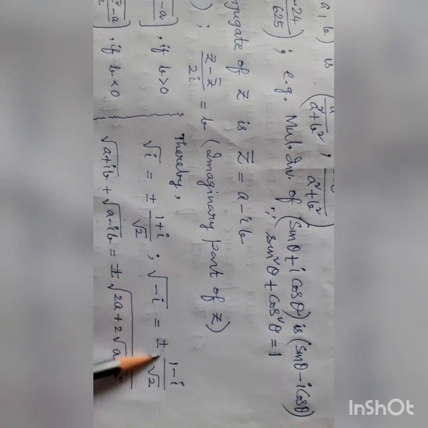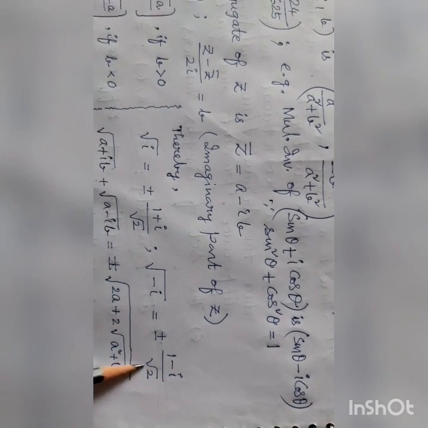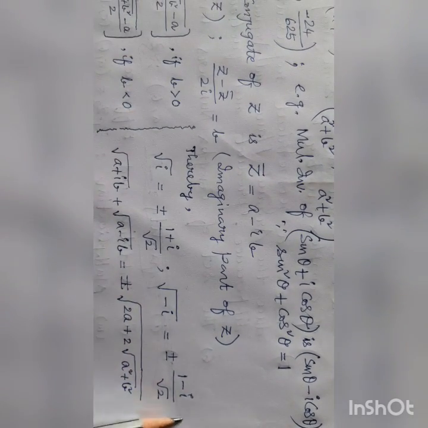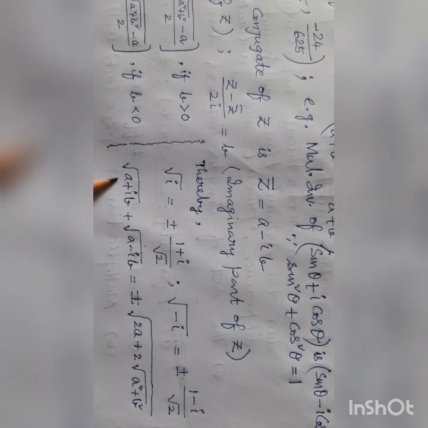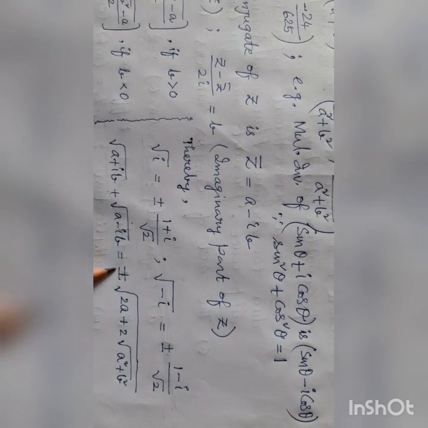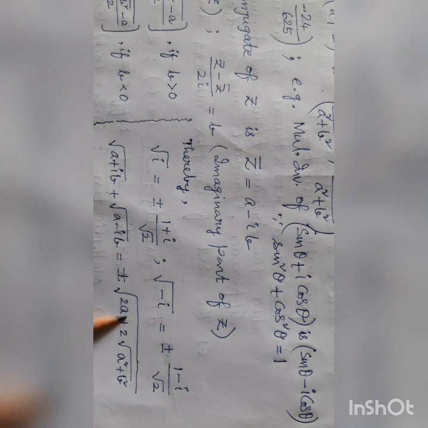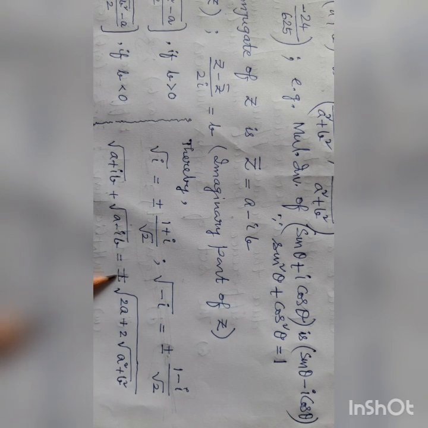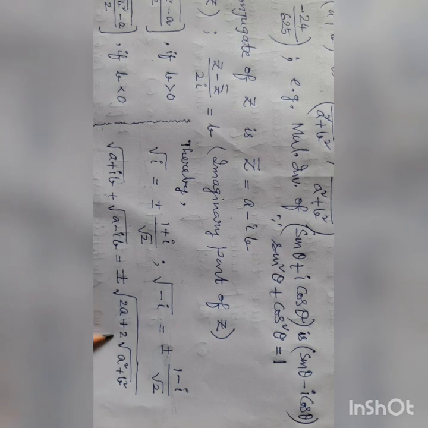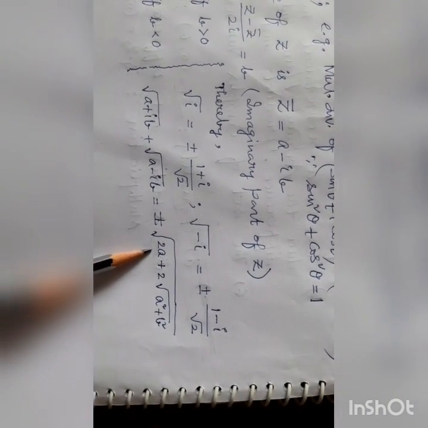This is very important because as an application it comes very frequently. Root i is plus or minus (1 + i)/√2. Root over minus i equals plus or minus (1 − i)/√2. According to this formula, we can write this. Root over a plus ib plus root over a minus ib equals, with this formula, if we simplify, after cancellation, plus or minus root over (2a + 2√(a² + b²)). This also you have to observe. At the time of application, that will be needed.